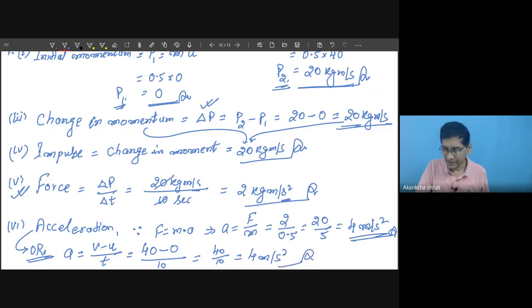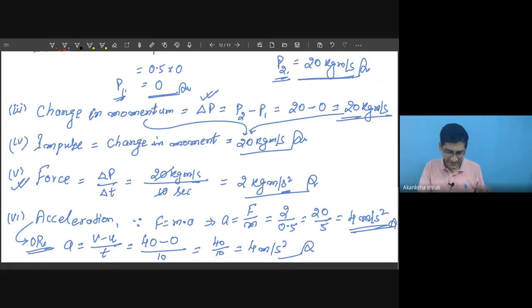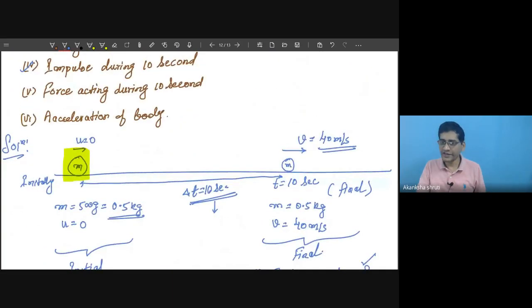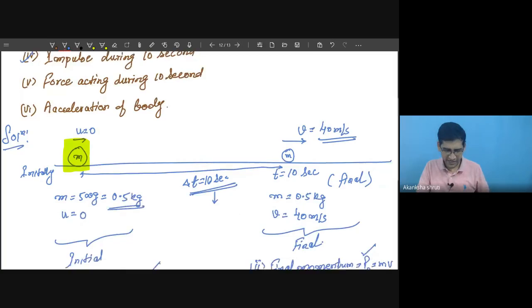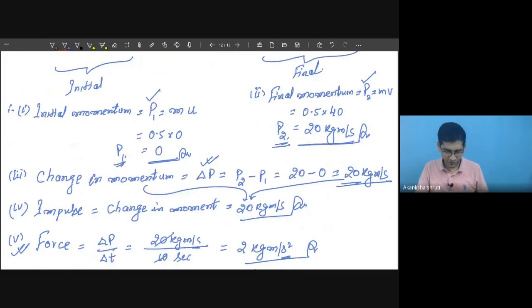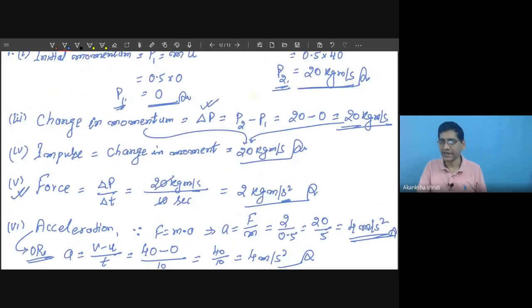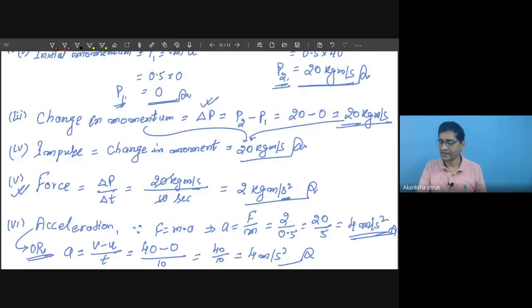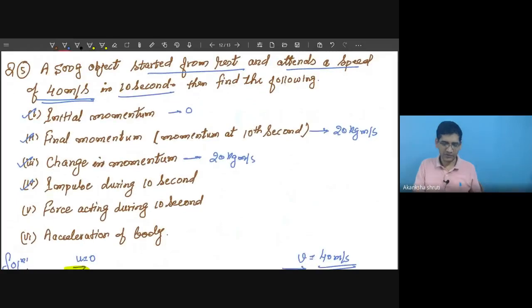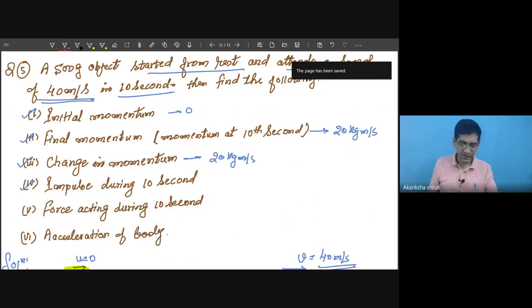So this is very important. This numerical explains everything. When the body is changing its speed, there is a change in momentum. Because of the change in momentum, the impulse or the force is there, and acceleration can also be calculated. Okay, student? This is a very important numerical. You must go through this and try to solve such numericals on your own from our textbook and other practice book. Now, student, let us go for the other topic